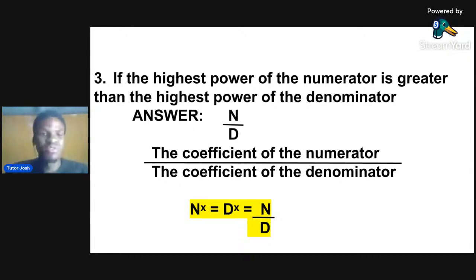If the highest power of the numerator is equal to, not greater than, forget what is here, the highest power of the denominator, your answer will be the coefficient of the numerator over the coefficient of the denominator. That is, the numerator power of x is equal to the denominator power of x. I hope you know what a coefficient is. We're in 100 level, obviously. So, let's go back to our slide.